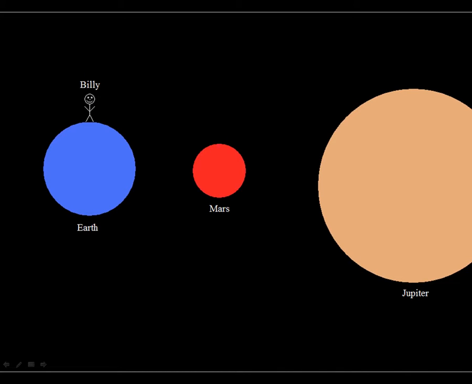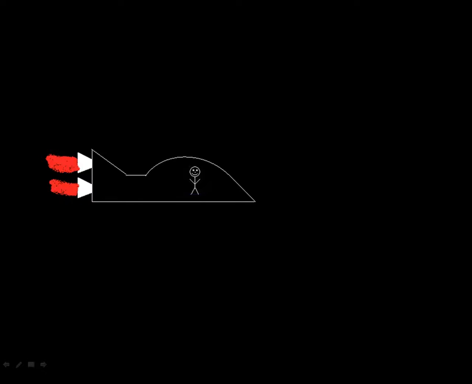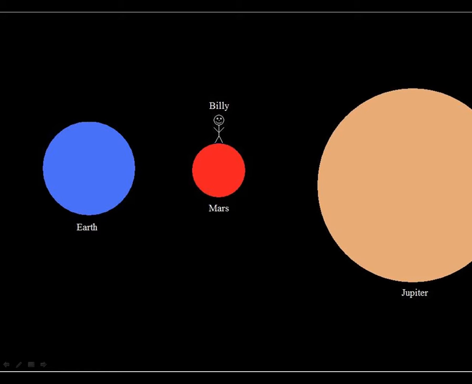So Billy leaves Earth in his spaceship and travels to Mars. On Mars, Billy notices that he weighs less. In fact, he weighs about a third of what he does on Earth because the acceleration of gravity on Mars is about 1/3 of that on Earth. His mass, however, remains the same.